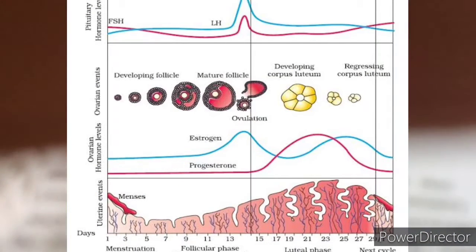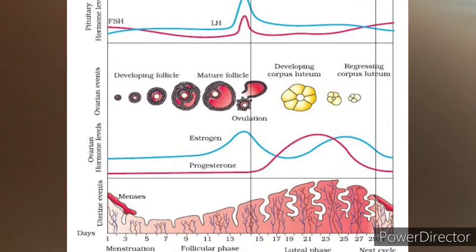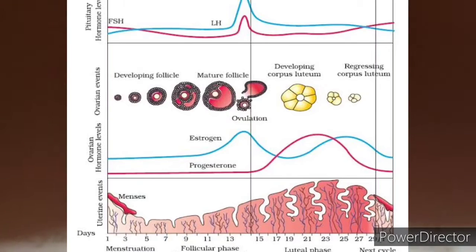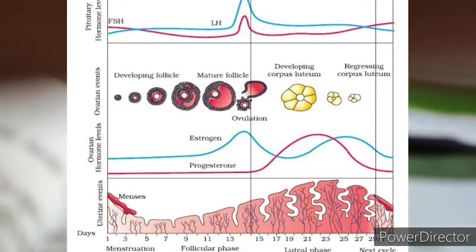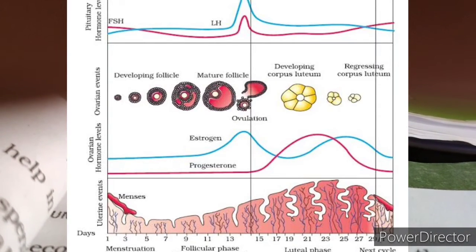Menstrual cycle. The reproductive cycle in the female primates is called menstrual cycle. The first menstruation begins at puberty and is called menarche. In humans, menstruation is repeated at an average interval of about 28 to 29 days. So accordingly, some will have a 28-day cycle, some will have a 29-day cycle, or some can also have a 30 to 31 day cycle according to the physiology of their body.